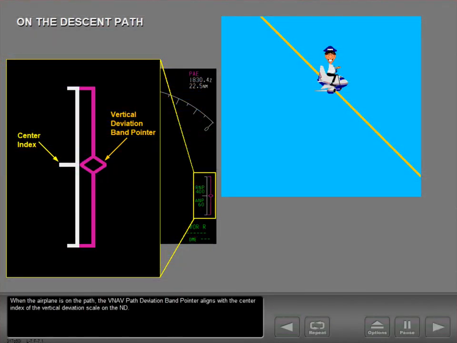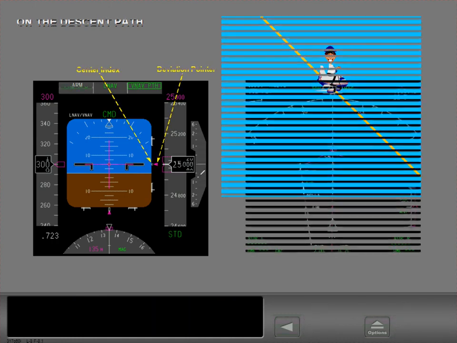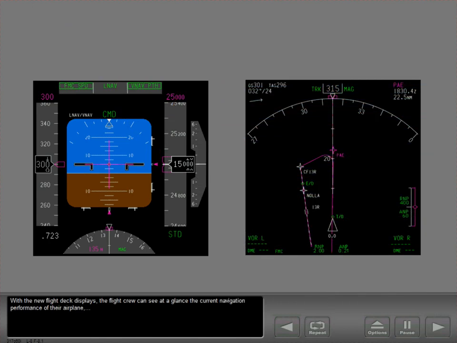When the airplane is on the path, the Vnav path deviation band pointer aligns with the center index of the vertical deviation scale on the navigation display. At the same time, the Vnav deviation pointer aligns with the center index of the Vnav deviation scale display on the primary flight display. With the new flight deck displays, the flight crew can see at a glance the current navigation performance of their airplane and can more easily determine if they can fly and navigate route structures and approaches defined by RNP requirements.